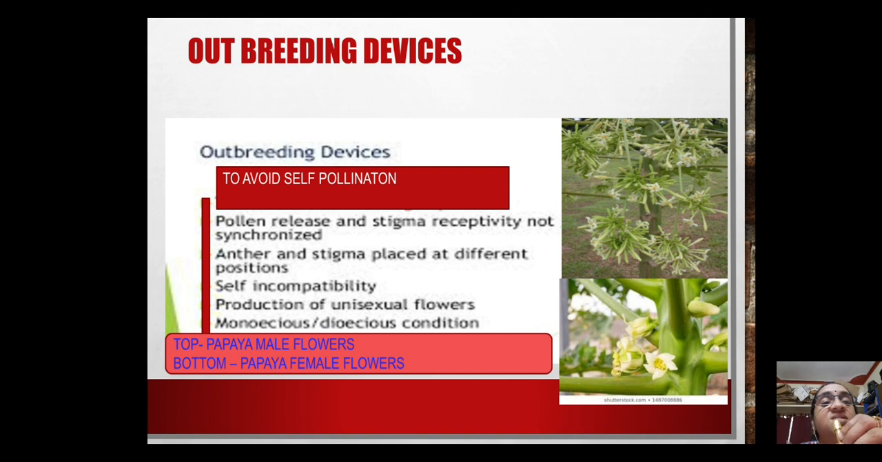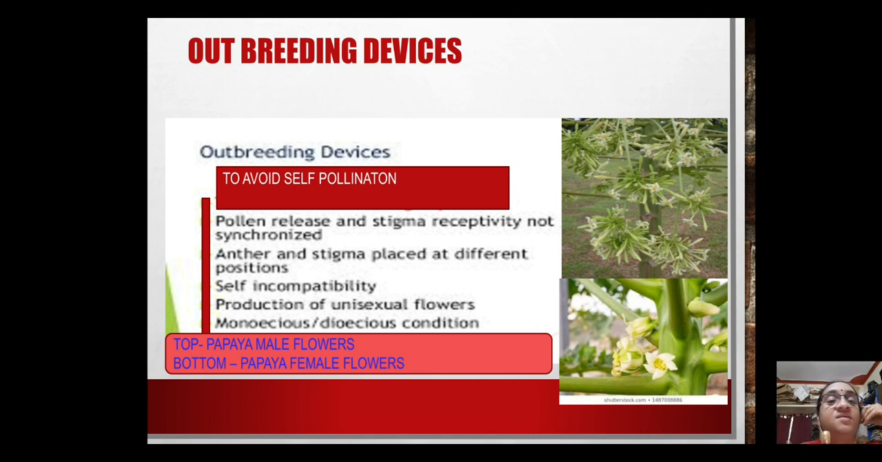So that's how they avoid it. Okay. Next is anther and stigma placed at different positions. They are different in their heights. Generally, if you see the flowers, the anthers, the stamens are longer, okay, and the style and stigma are a little shorter. But if the style and stigma are much longer than the stamens, then also self-pollination can be avoided. Okay.